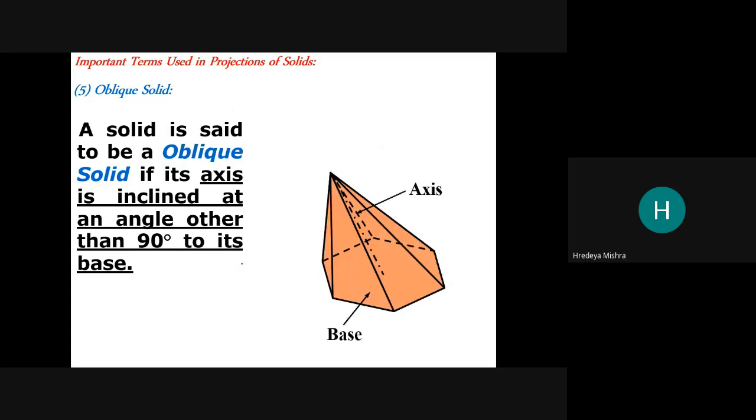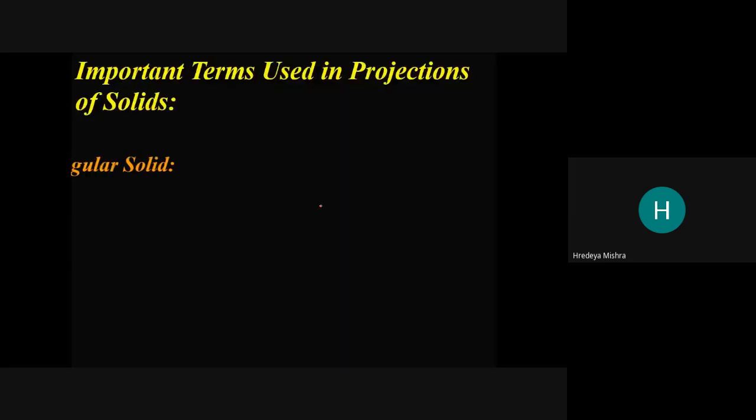See the example now. What happened? The axis is not perpendicular to the base. These are important terms in the projection of the solid.